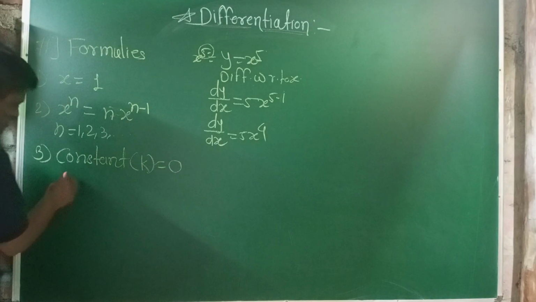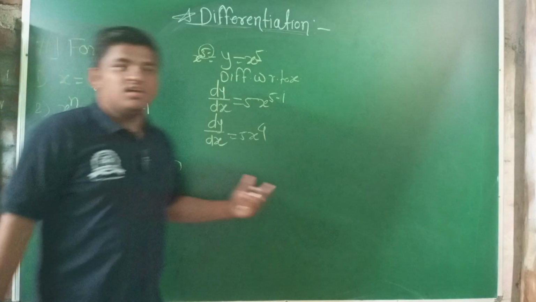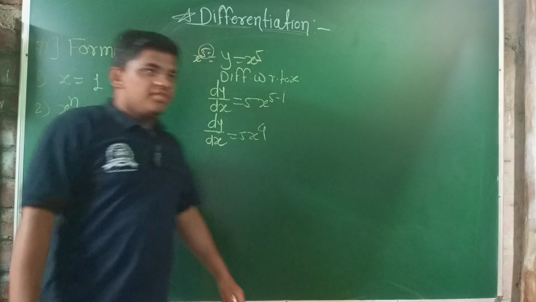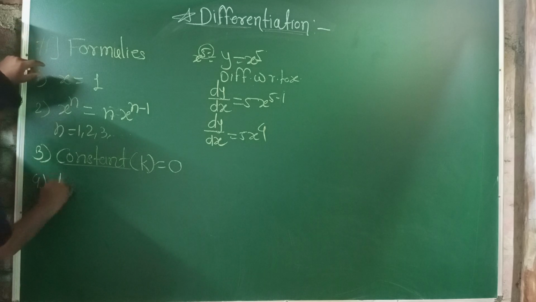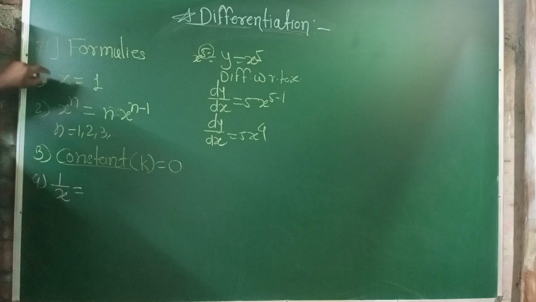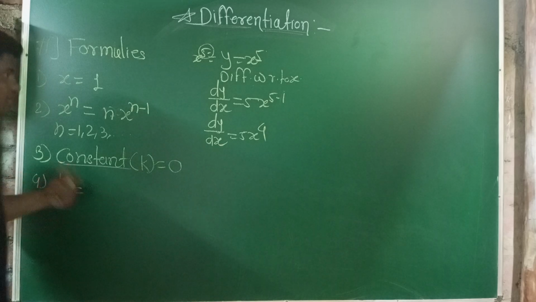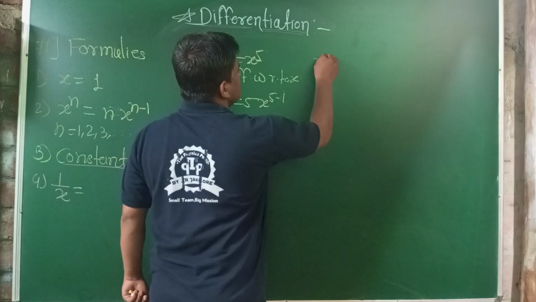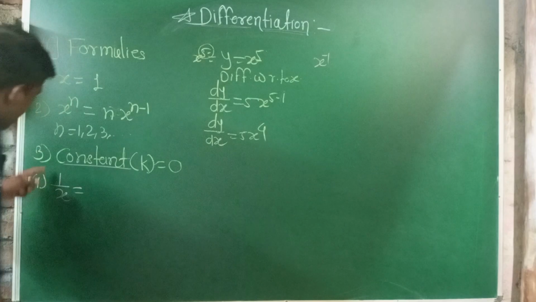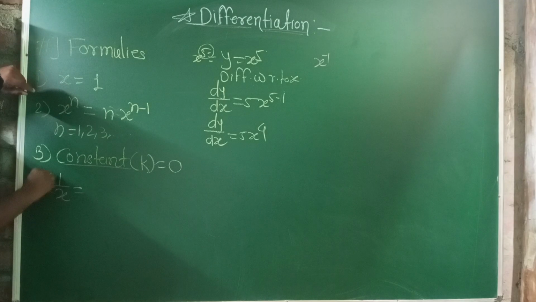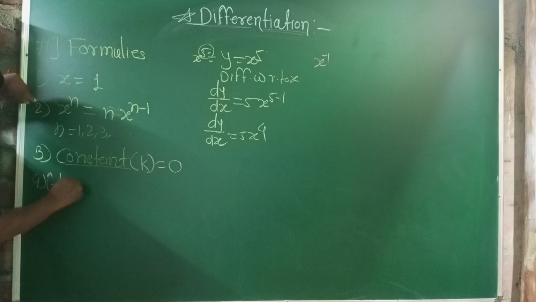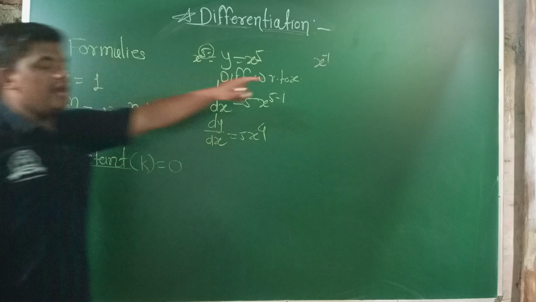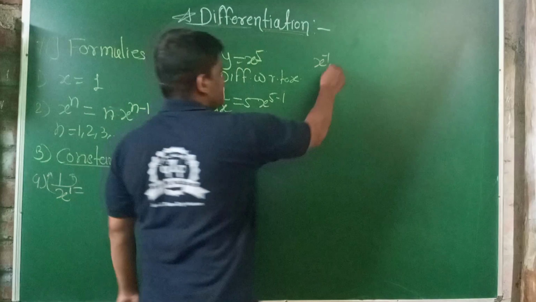Then the differentiation of the constant must be 0. These are some algebraic equations where we are taking differentiations. The fourth equation is 1 upon x, differentiation of 1 upon x. 1 upon x means x raised to minus 1, when this x goes to the other side, going up, it gets a negative power, x raised to minus 1.